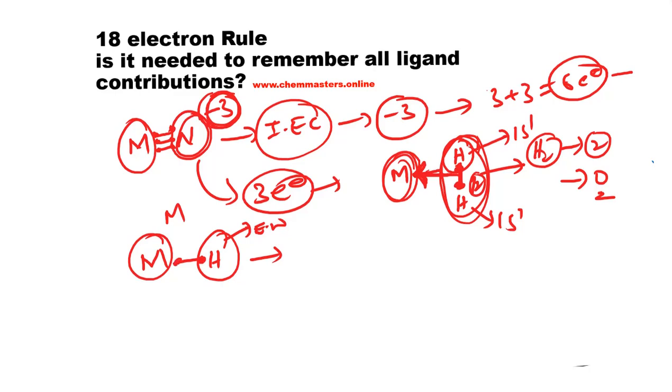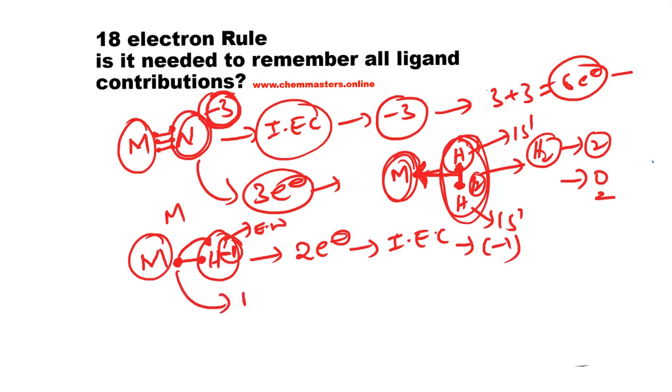In this case, the d electron of the metal is dragged onto the hydrogen, and hydrogen bears -1 oxidation state. That's why it will contribute 2 electrons in ionic electron count with the formal oxidation state -1. If we count through the neutral electronic count, only 1 electron can be contributed, and the formal oxidation state on the hydrogen is 0.